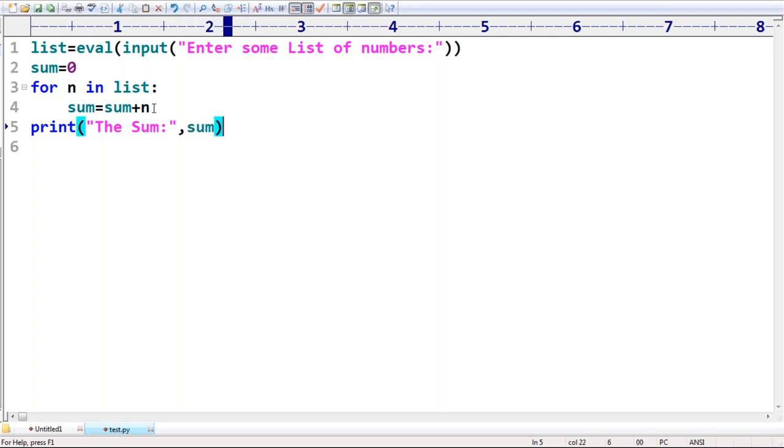I'm just taking sum, that's all. Can you please observe? Everything is known terminology only. What is the purpose of eval? To convert a string to a list. After that, for each number in the list, can you please add that number to sum? At last, can you please print the sum, right?